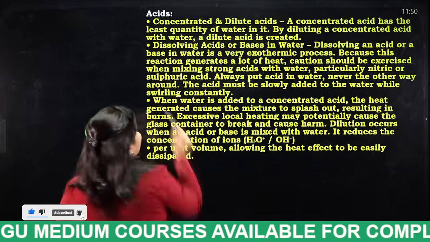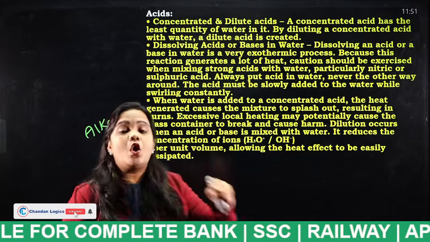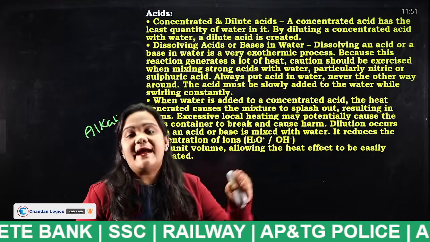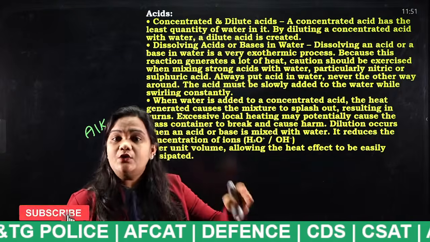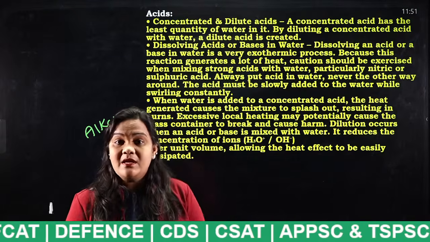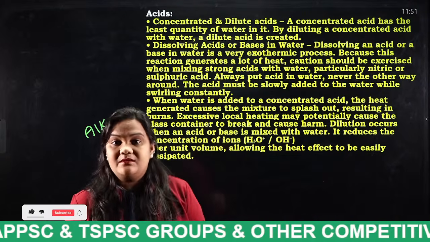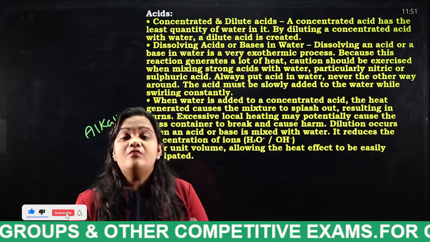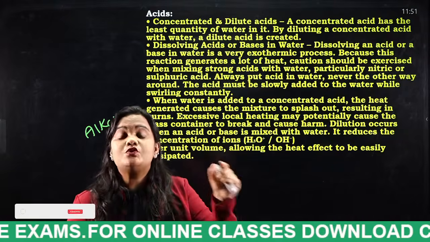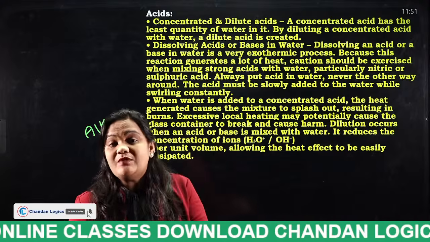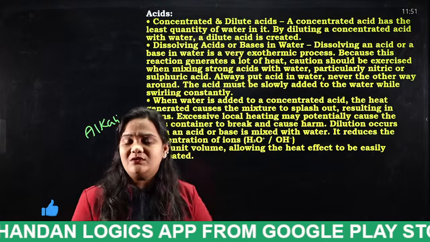So first thing, acids. What do you mean by acids? Generally, we have two types of acids. What are those two types? Concentrated acid and dilute acid. Remember one thing, students. In order to dilute an acid, is it okay to pour water into the acid? No, we should not dilute the acid by pouring water directly into it. So what do we have to do? How can we dilute this acid?